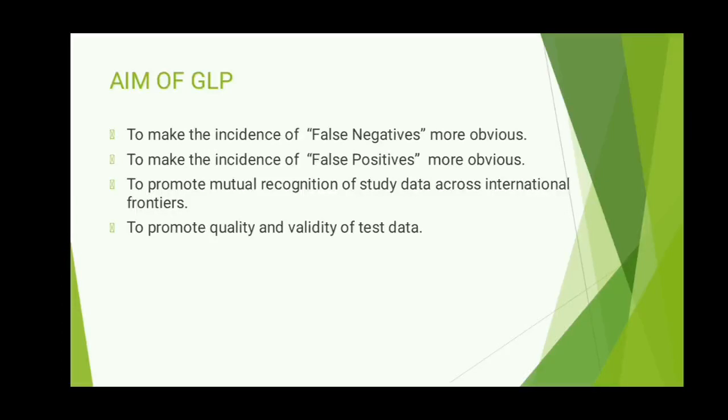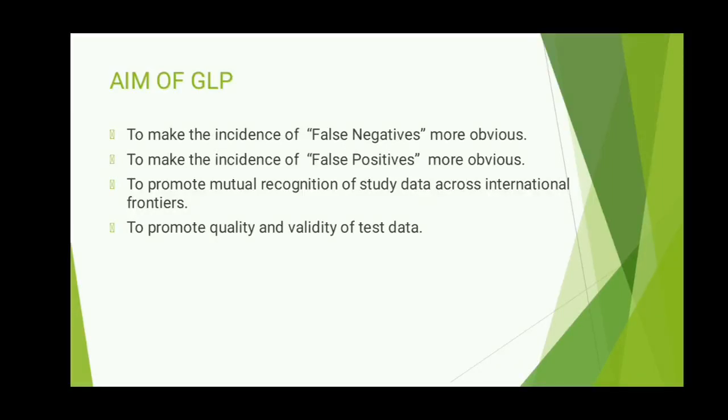And what is a false positive? A false positive is a result that demonstrates toxicity of a non-toxic substance, meaning that a substance is non-toxic, but the study falsely claims that the substance is toxic. So it is a false positive.